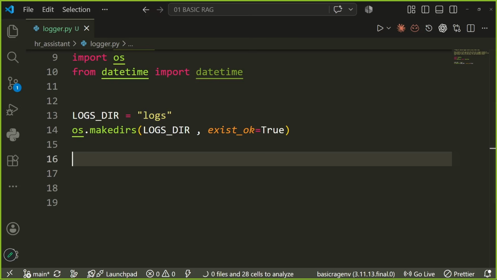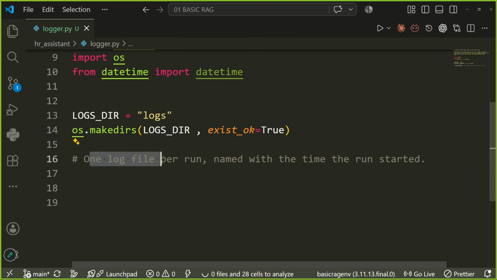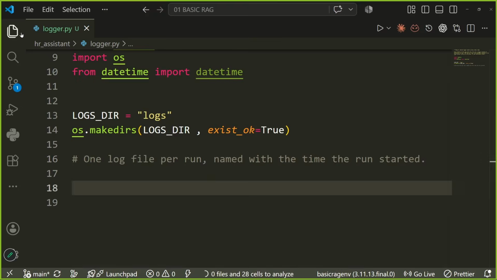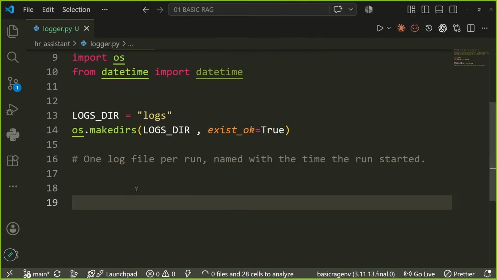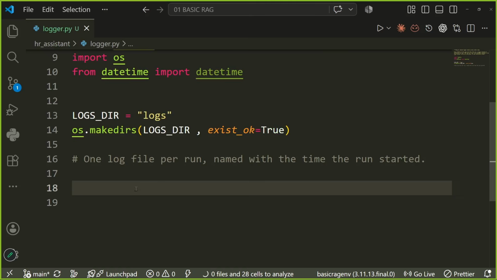Now we will make one log file per run, which means every time we run our app.py, a new log file will be created for that exact run until we terminate it. Now what do we capture in that run?